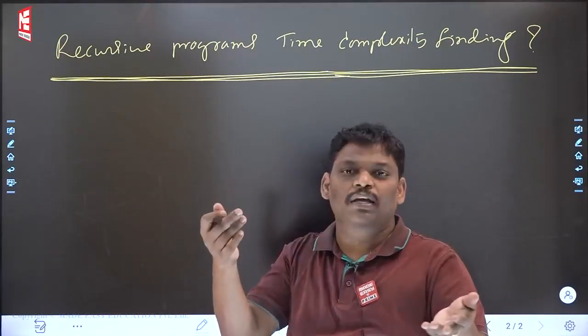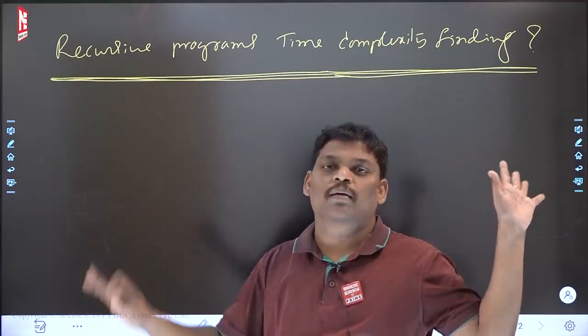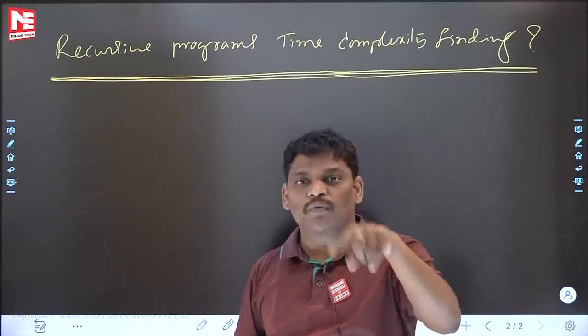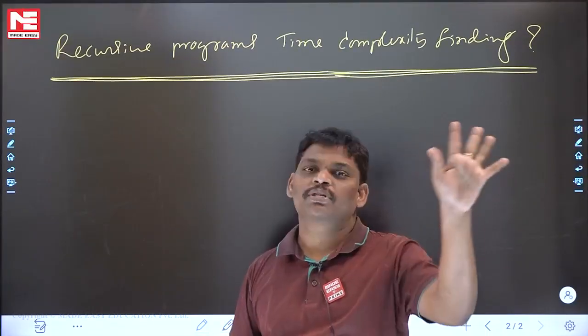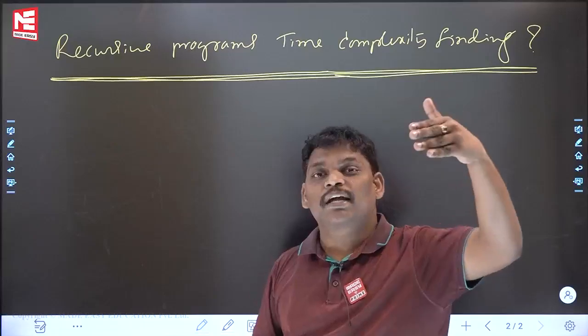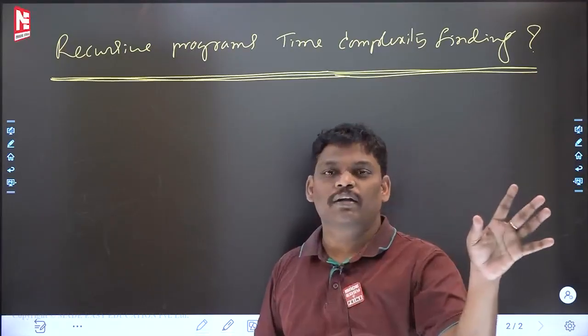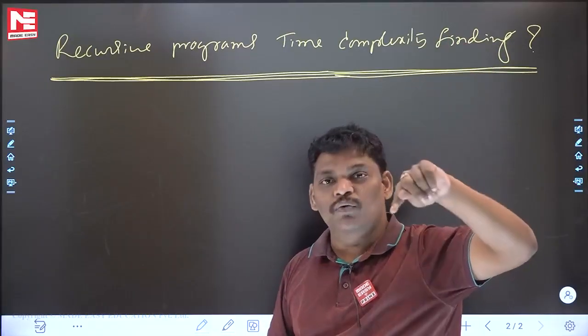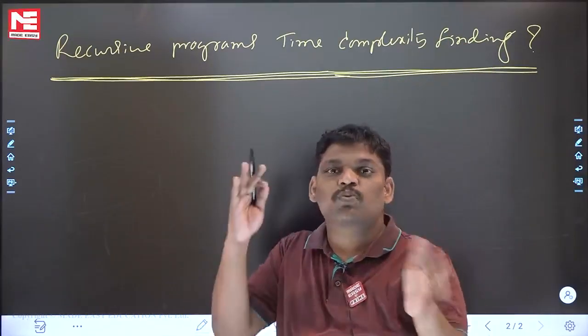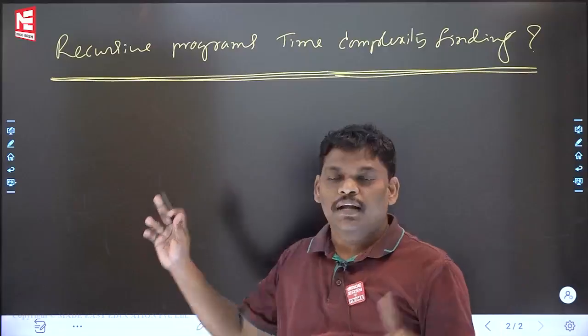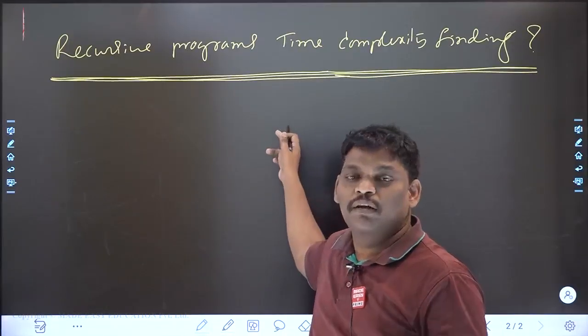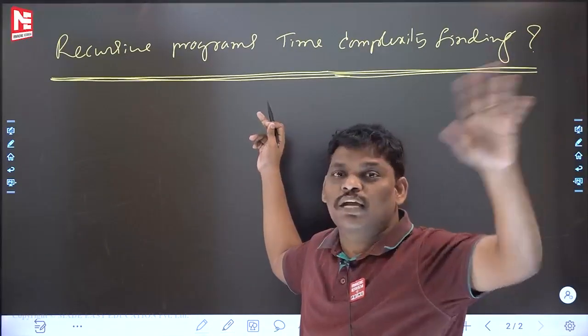When you do it manually, there may be a chance that small mistakes will happen. That time you didn't know how to solve recurrence relations, that is the reason I didn't explain. But that time itself I reminded you that in further classes, one nice procedure is there, I will explain. Whatever I did then is also okay, this is also okay.